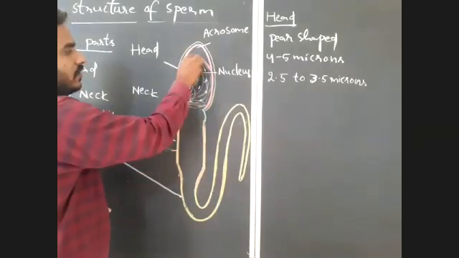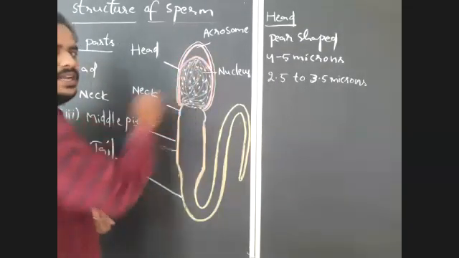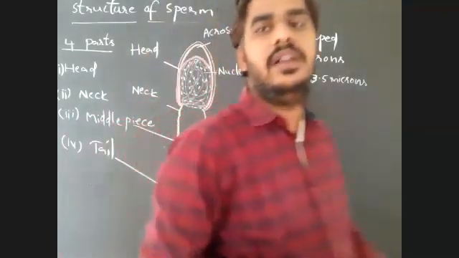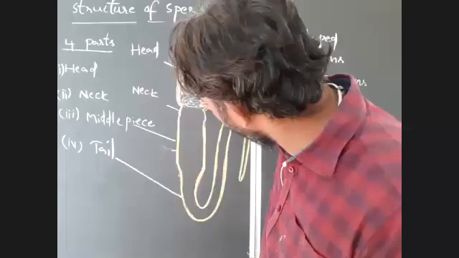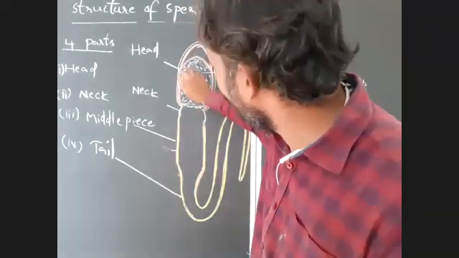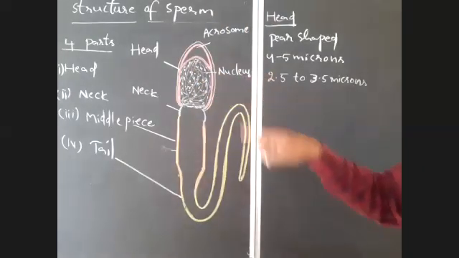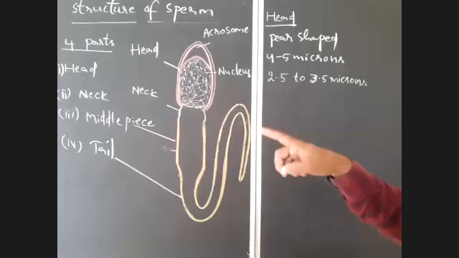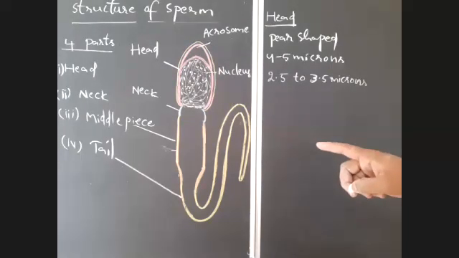Majority of the portion in the head region is occupied by the nucleus. This nucleus is actually a triangular nucleus, or a pyramid shape. The pyramid shape or triangular nucleus is one of the very important characters present here, so that is very important that you have to remember.